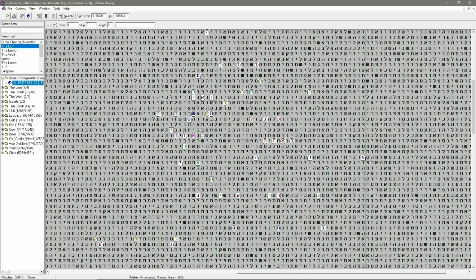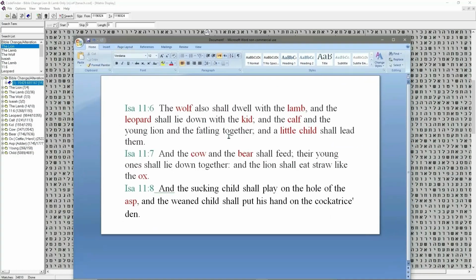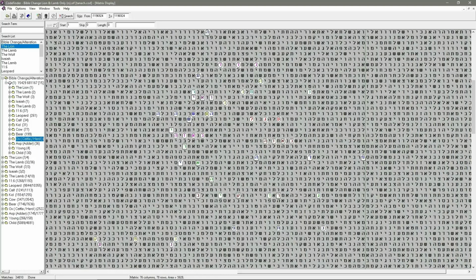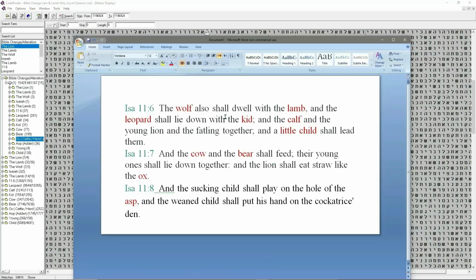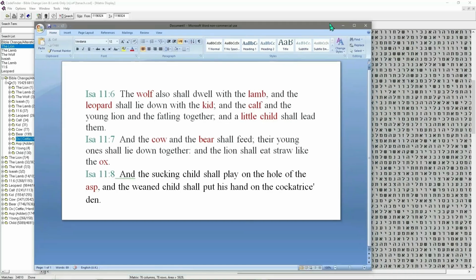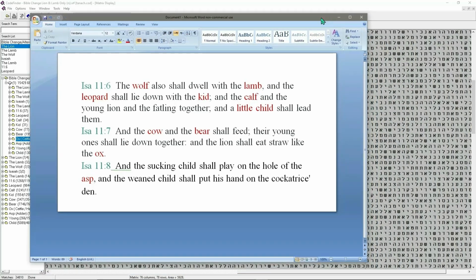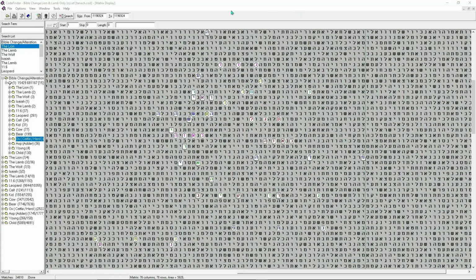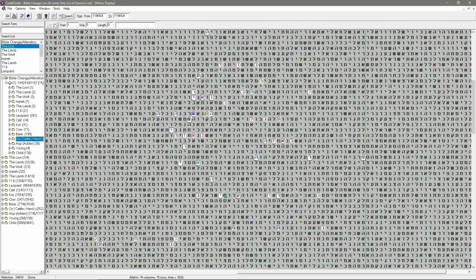So that's great, because what we've done now, we've found a wolf. Let's open this up and we'll get that back now. We've found the wolf, the lamb, the leopard, the kid, the calf, the little child, cow, bear, ox and the ass, and that to me is incredible every time, but you know what I'm saying. All those found within this little area as well, which, okay, you can say they're only 3-letter words, the vast majority, but just to find them in this is the phenomenon, how good it is.